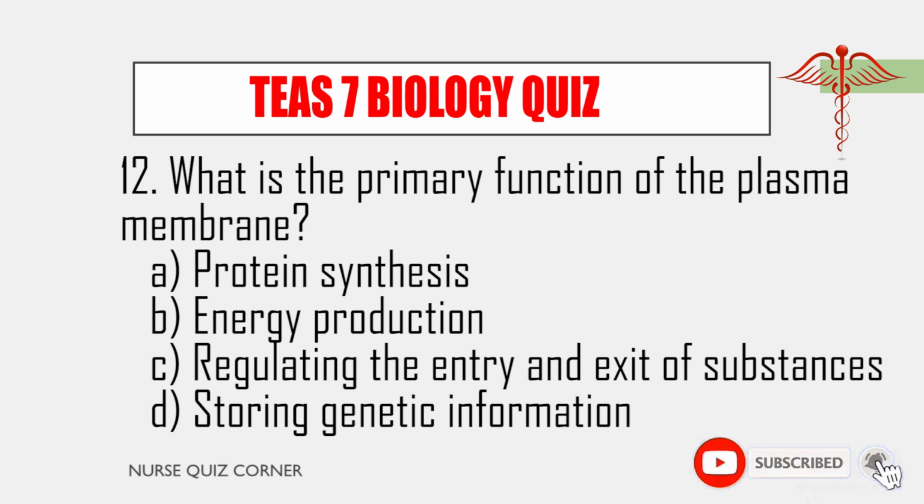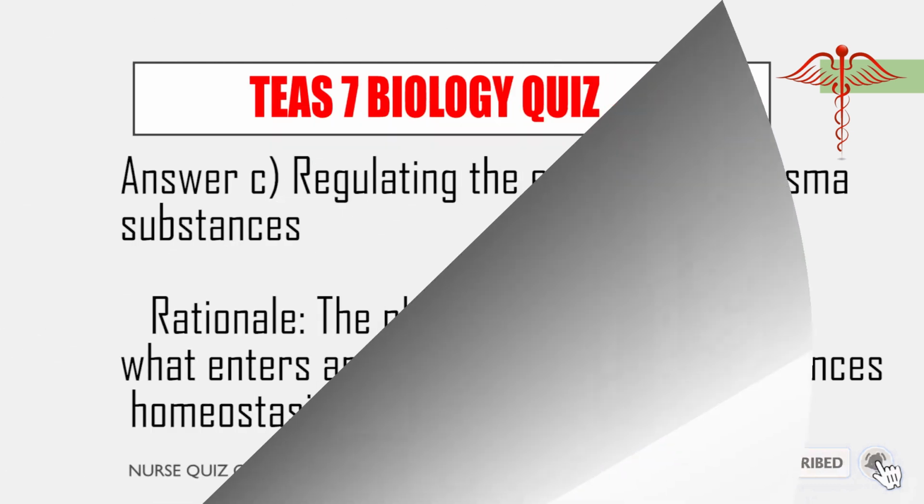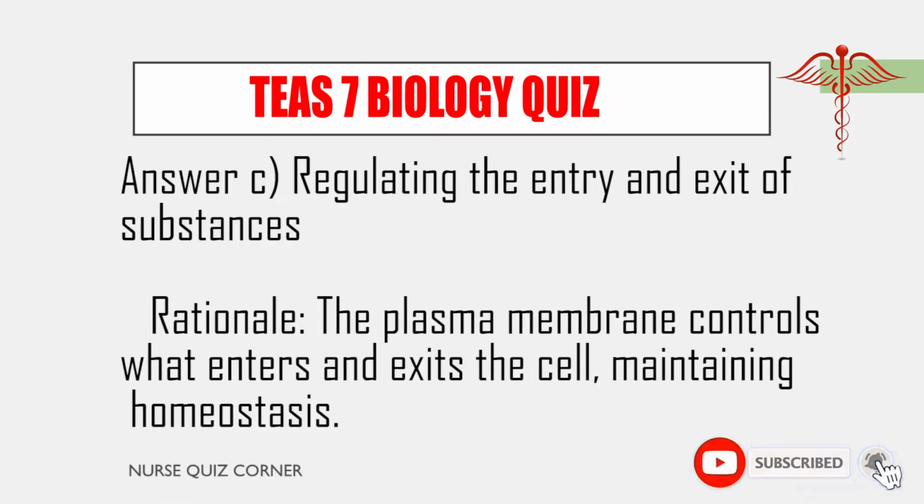12. What is the primary function of the plasma membrane? A. Protein synthesis. B. Energy production. C. Regulating the entry and exit of substances. D. Storing genetic information. Answer C. Regulating the entry and exit of substances. Rationale. The plasma membrane controls what enters and exits the cell, maintaining homeostasis.